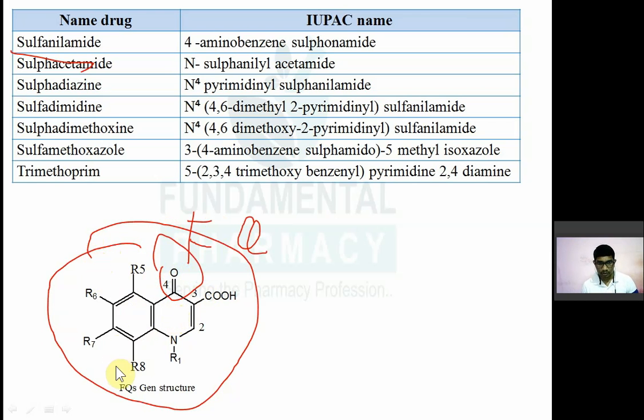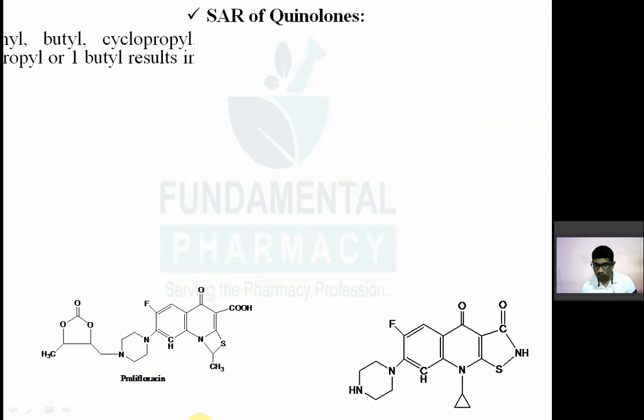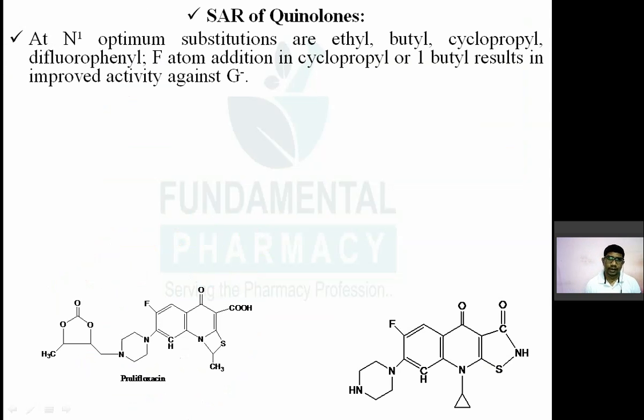So this nitrogen is numbered as 1, then 2, 3, 4. 4 position पे क्या है, कीटोन है. 3 position पे क्या है, कार्बोक्सिलिक फंक्शन है. ओके, देन 5 यहाँ पे कोई सब्स्टिट्यूशन रहेगा, 5 पे. 6 position पे मोस्टली फ्लोरीन होता है. 7 and 8. This is the numbering of the general structure for fluoroquinolones. We'll see the structure activity relationship of that quinolone antibacterial. So first, at nitrogen 1, at N1, optimum substitutions are ethyl, butyl, cyclopropyl, difluorophenyl, with fluorine atom if it is present in the cyclopropyl, improved activity against the gram negative.